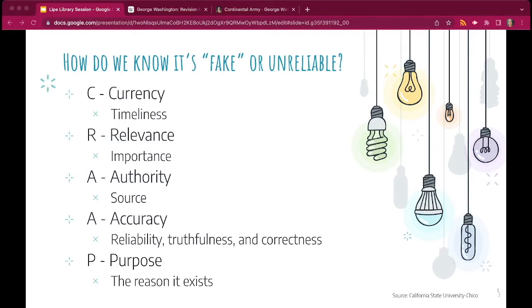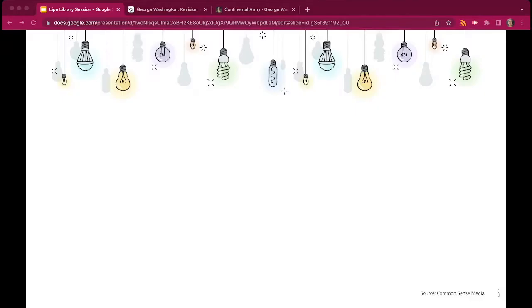The last one is purpose. What is the reason for the information? Is it to inform us, to teach us, to sell something, to entertain, to persuade? Does the author make their purpose clear? Is the information fact, opinion, or propaganda? Does the information the author writes seem biased or one-sided? So just when evaluating a source, asking yourself these questions will help you determine its credibility.